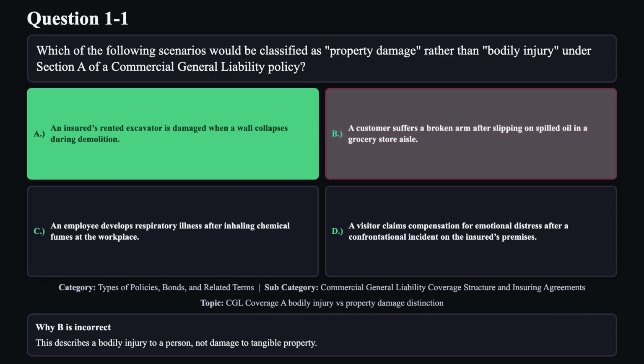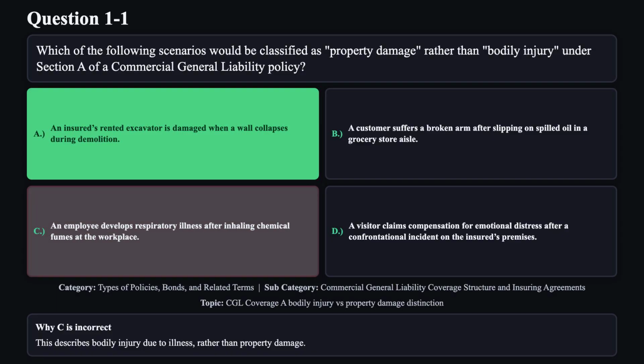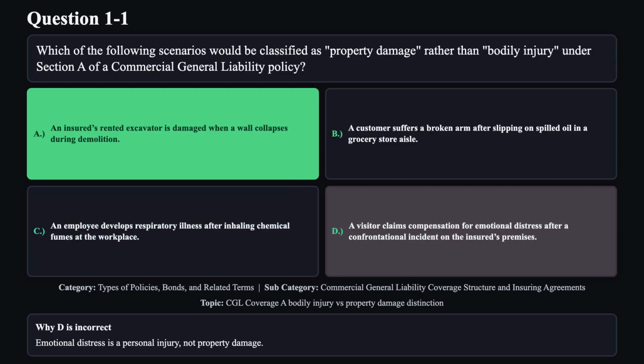Reason B is not correct. This describes a bodily injury to a person, not damage to tangible property. Reason C is not correct. This describes bodily injury due to illness rather than property damage. Reason D is not correct. Emotional distress is a personal injury, not property damage.